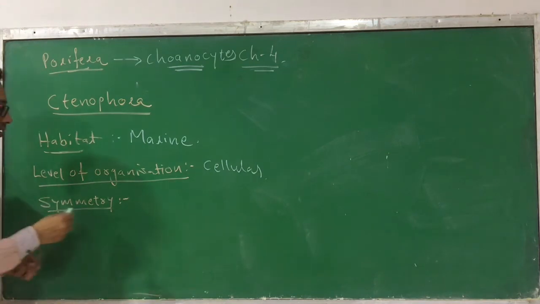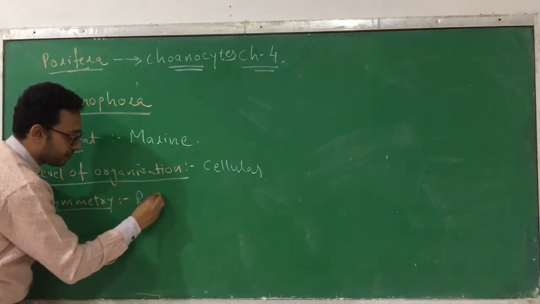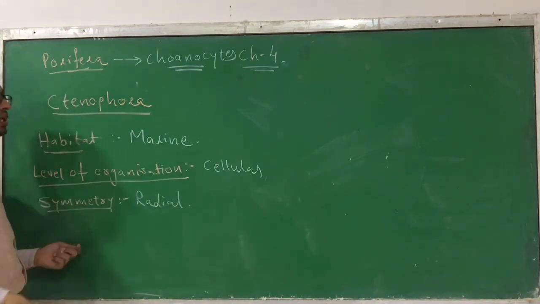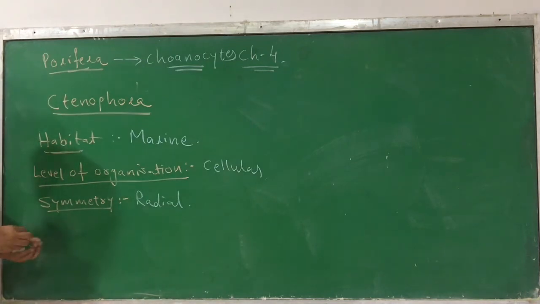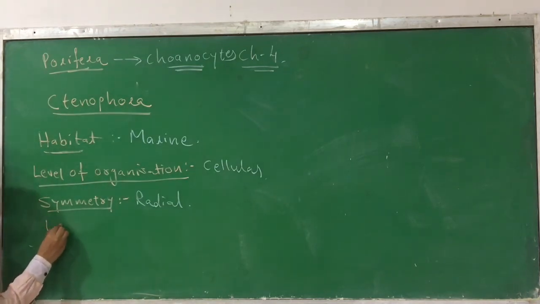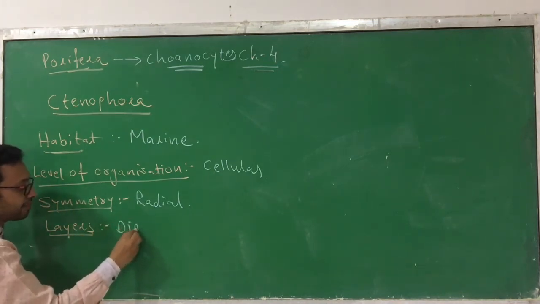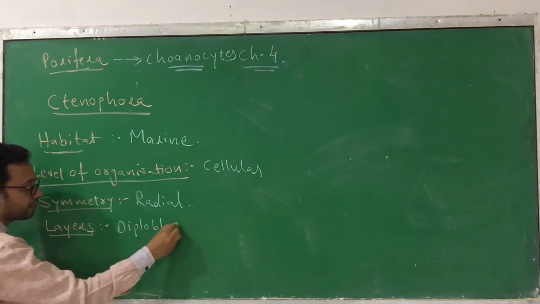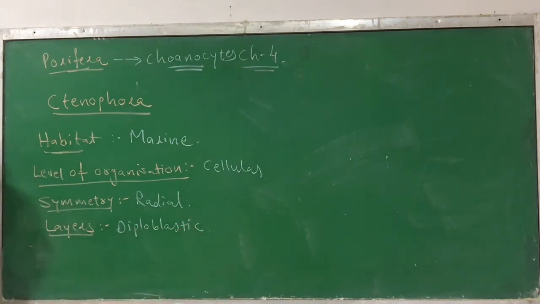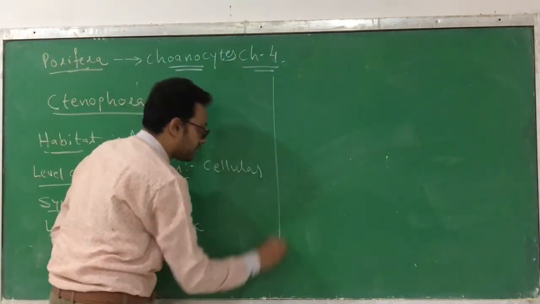They have a radial symmetry. Coelenterata also have a radial symmetry. Next, how many layers do they have? They also have 2 layers, what we call diploblastic.